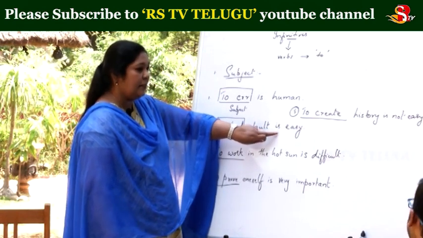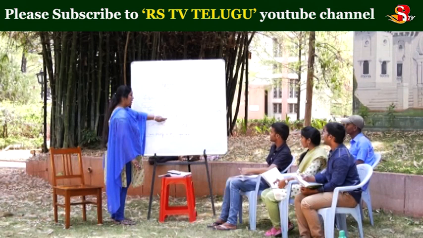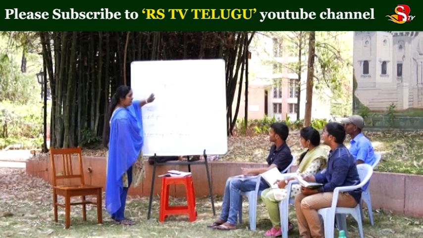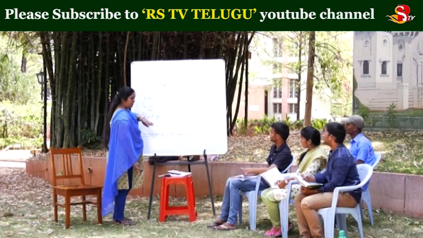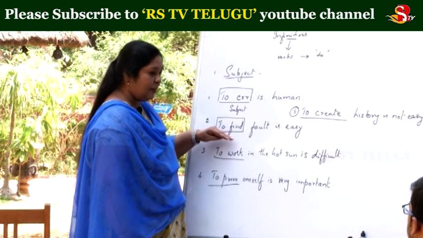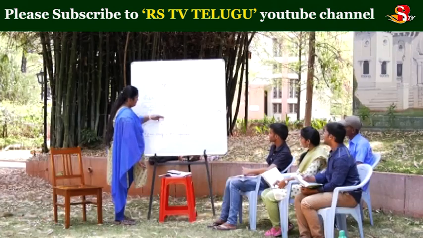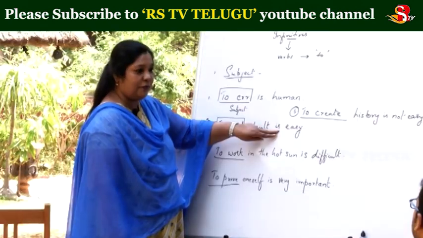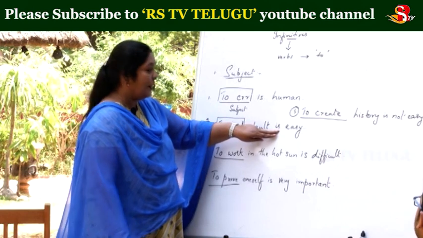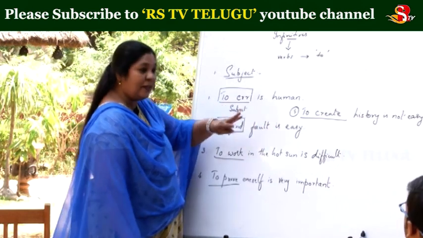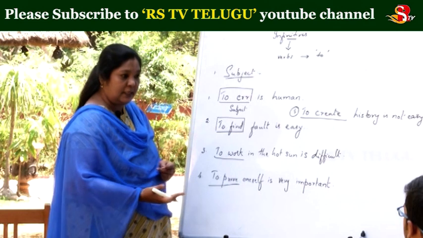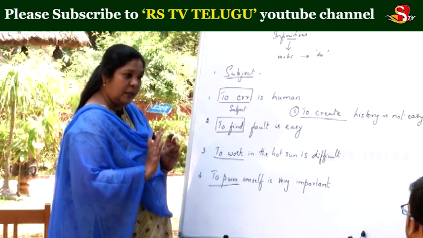What is it coming as now? Simple present. I told you infinitives can't be used as the main verbs. So here, this is coming as a subject. But the main verb you can change, the tense of verbs you can change.